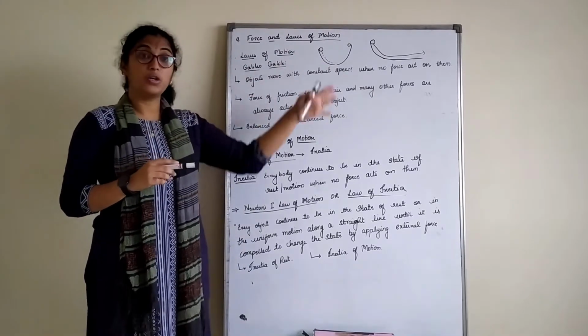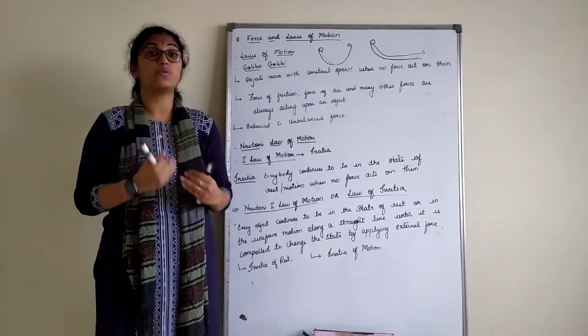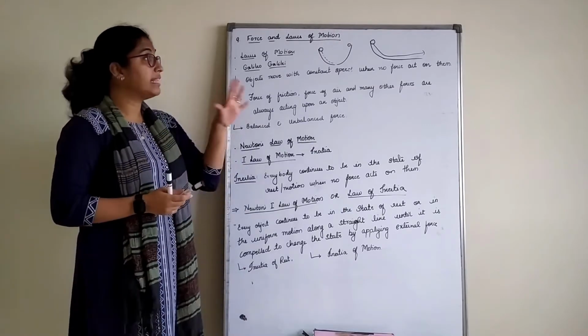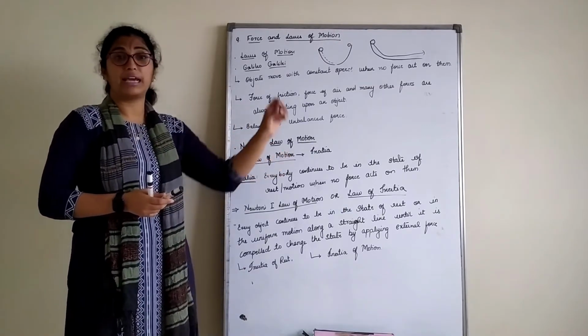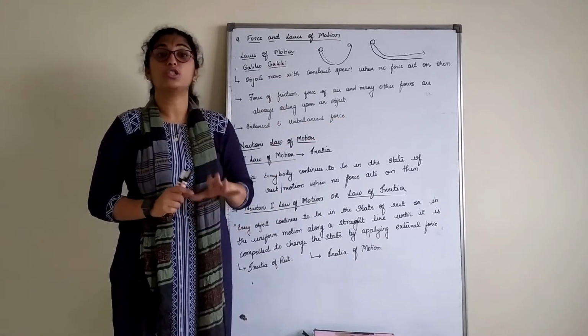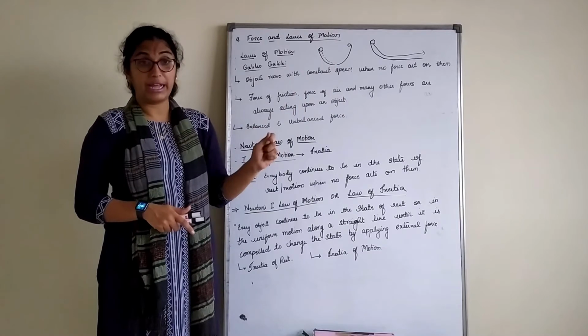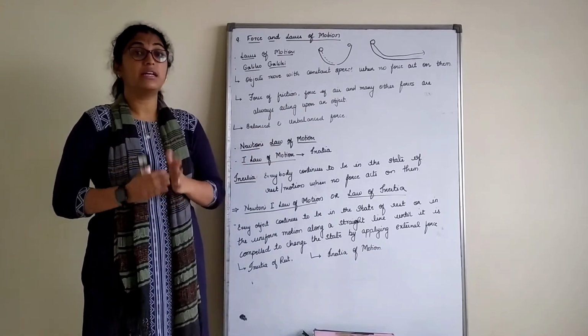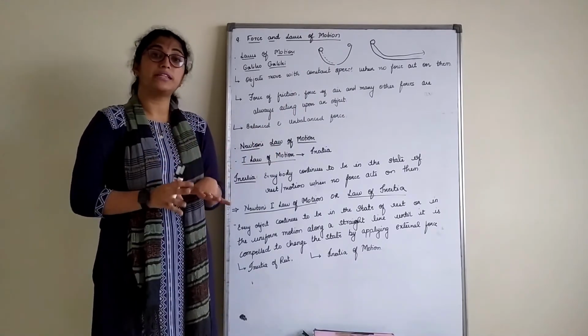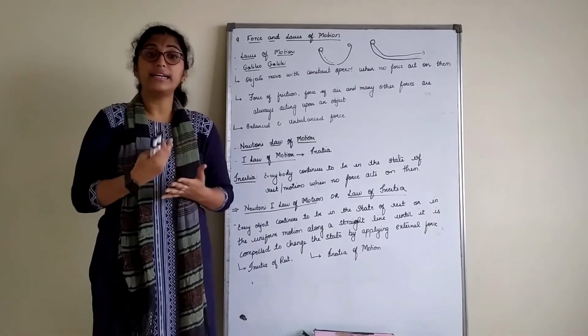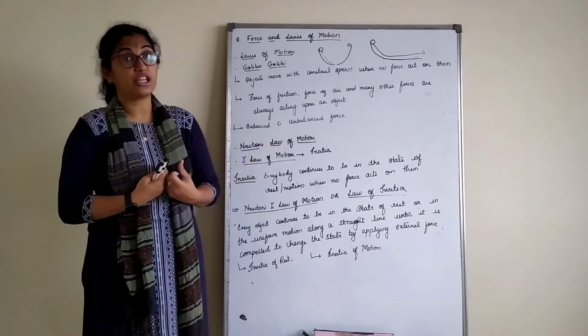But if this was the theory and no force was acting on the object, then at no point of time would the object have stopped. It would be in constant linear motion, right? But actually what happens? The object stops at a particular point. Why does it stop? Because of friction.